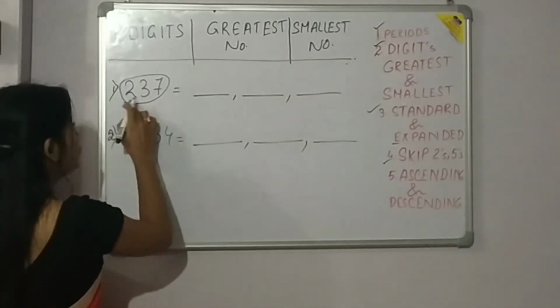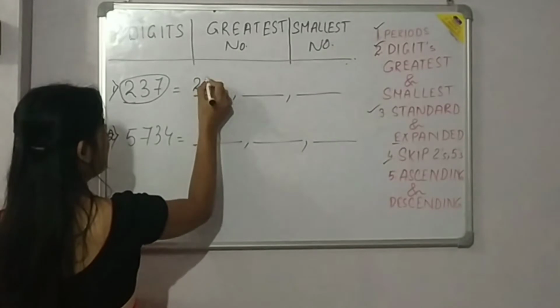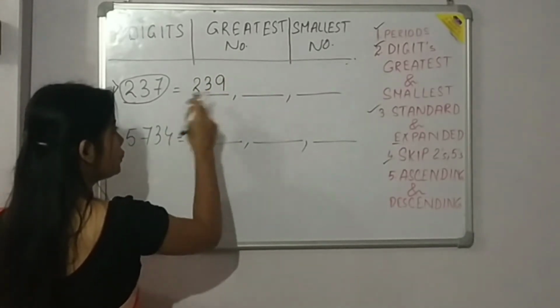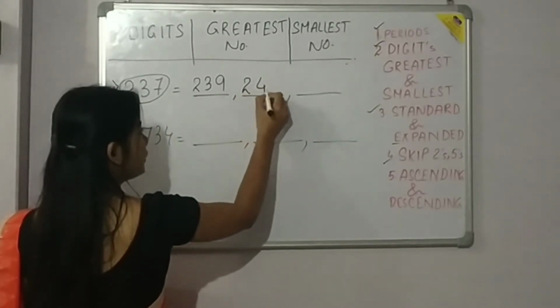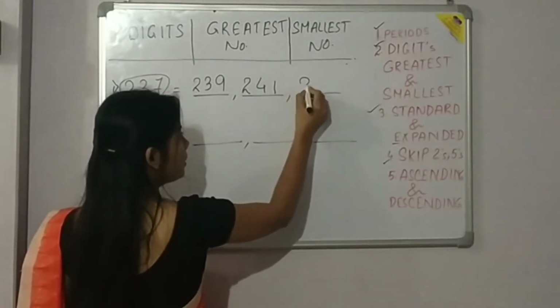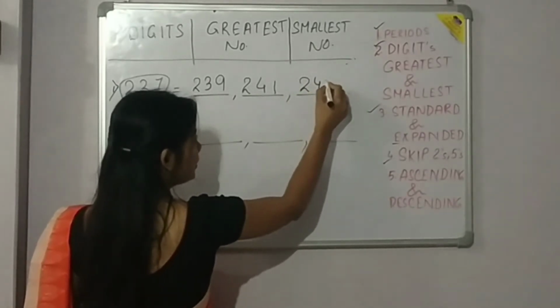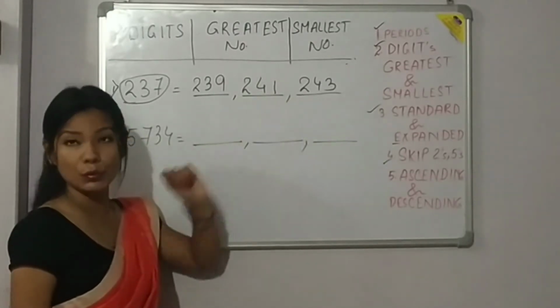So 237 plus 2 will give you how much? 239. And 239 plus 2 will give you how much? 241. And 241 plus 2 will give you how much? 243. So this is skip counting of 2's.